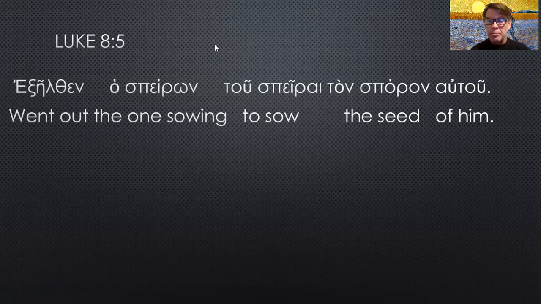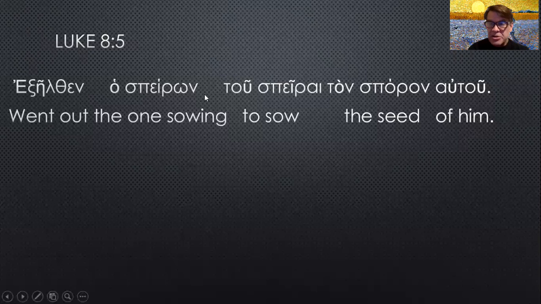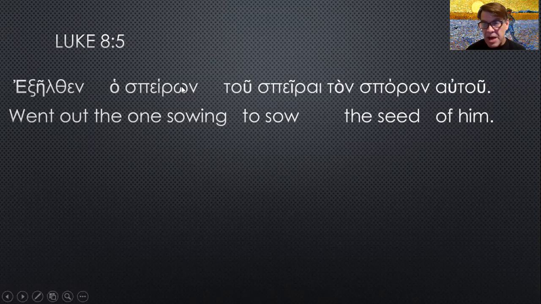Ho speiron. Speiron is a participle. The on is a nominative masculine singular participle. The article never lies. So there's the ho on the front, the one sowing. Speiro means to sow. So there's no noun here, so it's the one sowing. We call that the substantive use of the participle. We have to come up with something like the word one. We could have said the man. One works fine as well, although probably it's going to be a man in the ancient world.